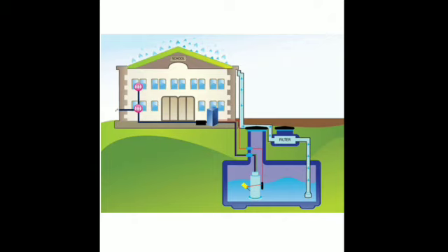So in this method, to brief it, rainwater is collected on the roof and stored in underground tanks, and from this underground tank the water is allowed to seep into the earth. So this maintains the water table also. Maintenance of the water table can be done by this.